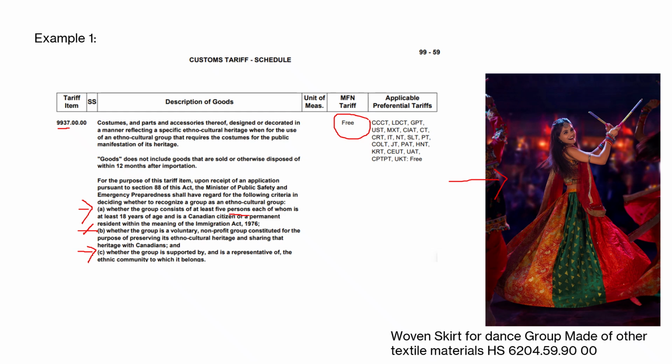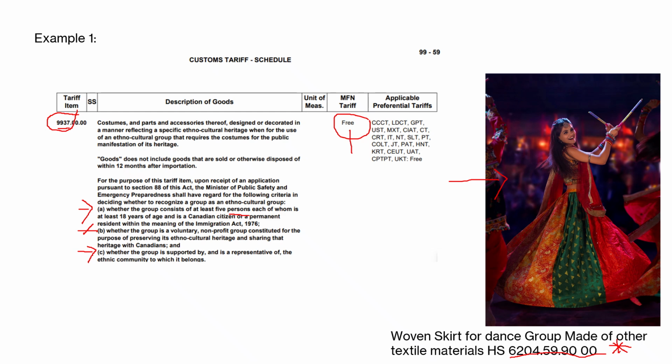But let's say that community decided to import the costumes from India, and they want to bring in the skirts, and that skirt is classified under 6204 5990. We are going to use tariff code 9937 combined with 6204 to be allowed to bring those skirts in under a free tariff.